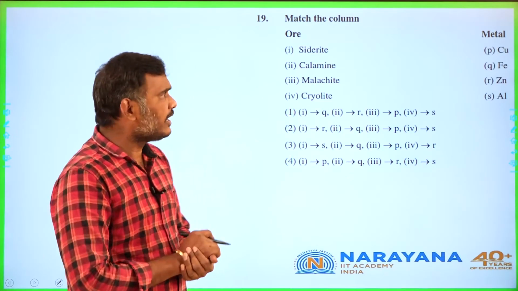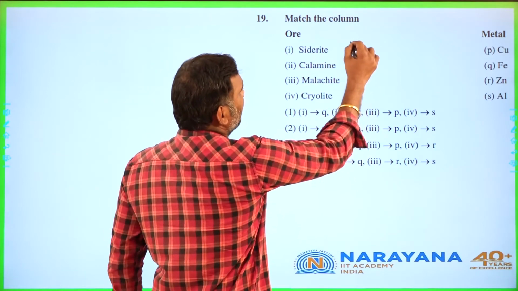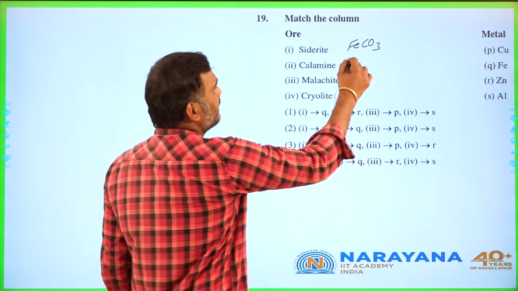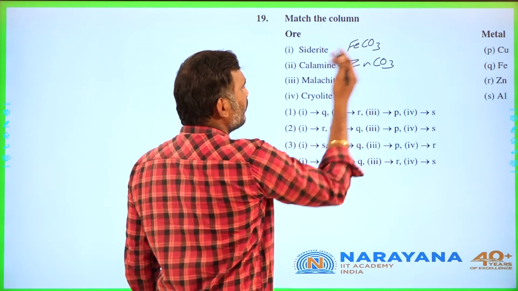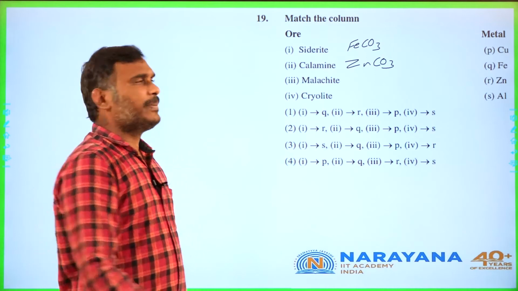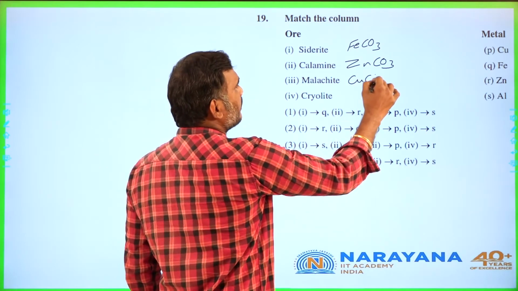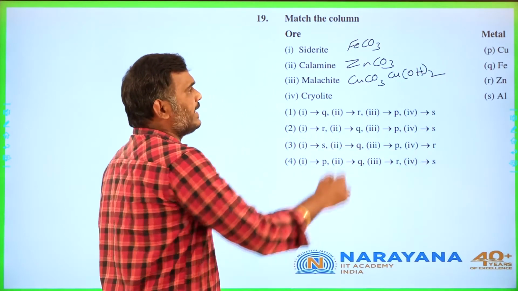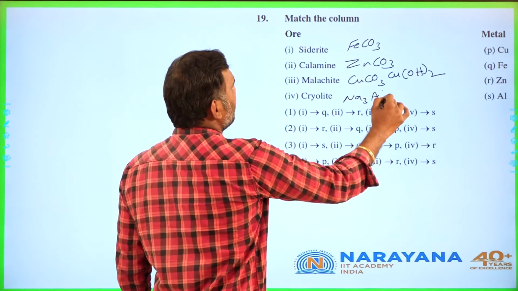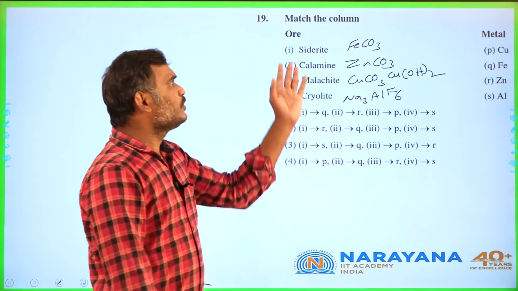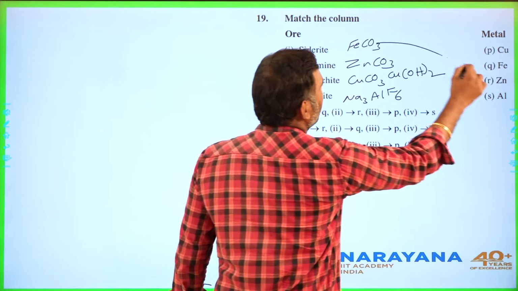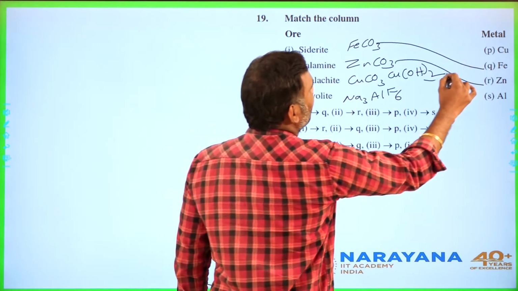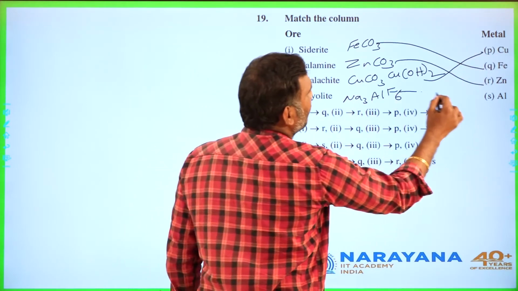Again, match the columns. Siderite. What is siderite? Siderite is FeCO3. What is calamine? ZnCO3. What is malachite? That is copper carbonate and copper hydroxide mixture. What is cryolite? Na3AlF6. Siderite consists of iron, calamine consists of zinc, malachite consists of copper, cryolite consists of aluminum.